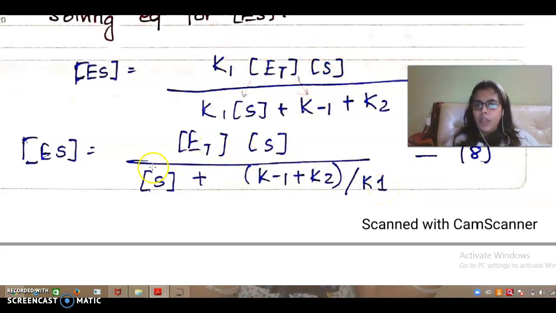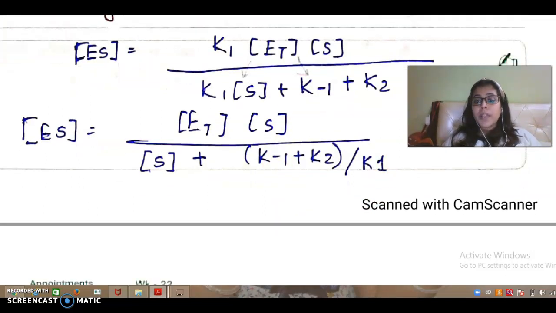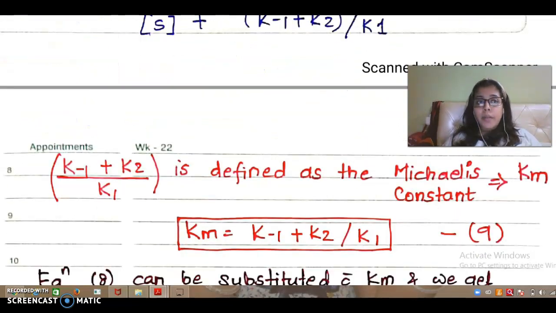So I have Et upon S plus (K minus 1 plus K2) upon K1. If you see here, I have this entire K1, K2, K minus 1, all the constants of forward and backward reactions clubbed together, which Michaelis-Menten named as the Michaelis-Menten constant. This is the Michaelis-Menten constant, named Km, which is going to be replaced in place of all the constants which are coming together, which is (K minus 1 plus K2) upon K1.